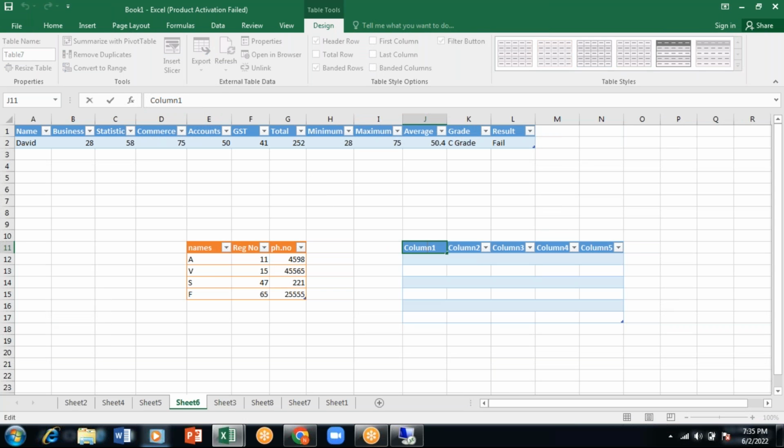Now you can edit this Column 1. Change it to anything. Serial number, and this is product name.